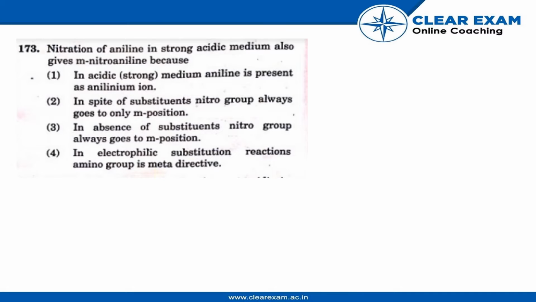So here, what is the process? Nitration of aniline. We'll also see the structure of aniline in strong acidic medium. So H plus ions will play a very crucial role here. And what are we getting? m is meta-nitroaniline. So meta, para, these are positions. I hope you already know. So let's see the solution.